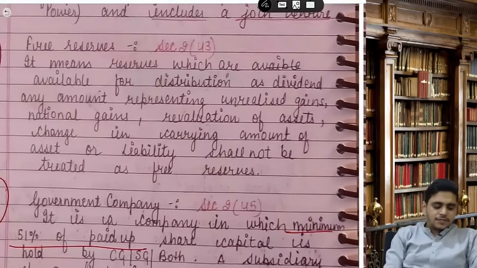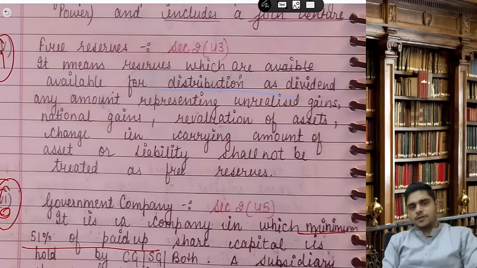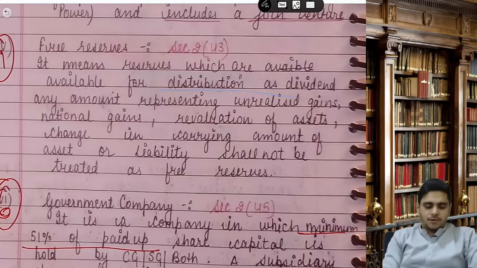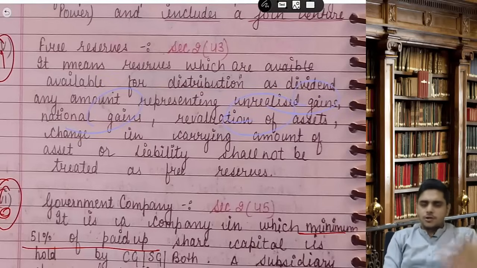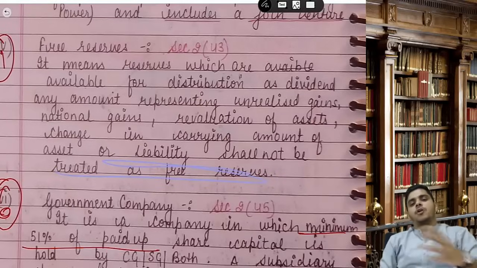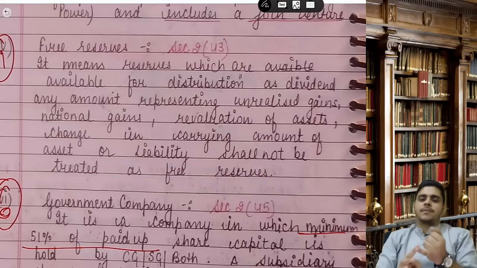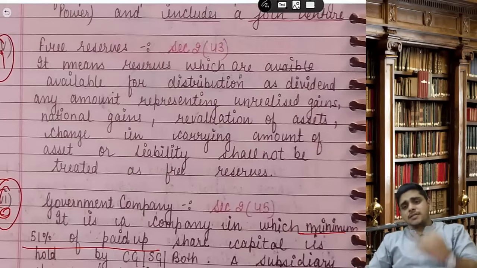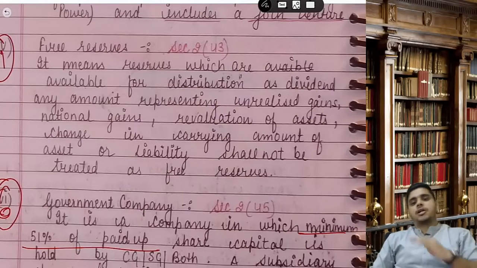Then next definition is free reserve. What does free reserve mean? Free reserve means reserves which are available for distribution as dividend. Any amount representing unrealized gains, notional gains, revaluation of assets or change in carrying amount of the asset or liability shall not be treated as free reserve. So they can ask you to identify what is not free reserve. Any amount representing unrealized gains, notional gains, revaluation of profits, or change in the carrying amount of asset or liability shall not be treated as free reserve.